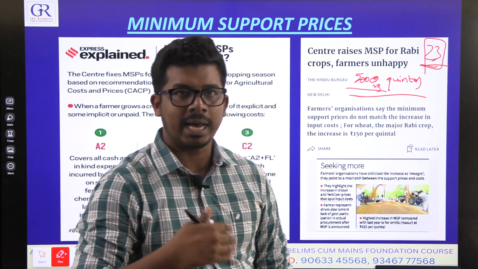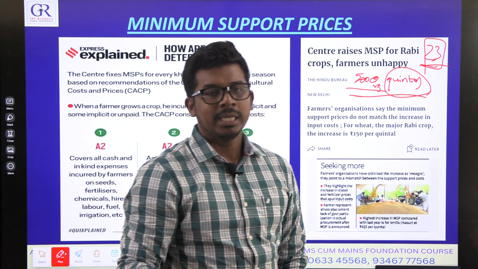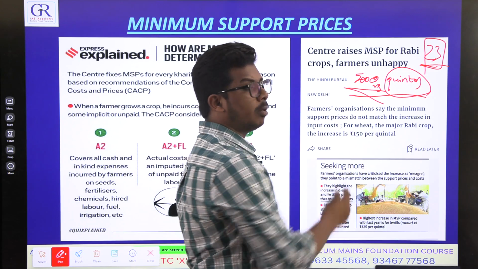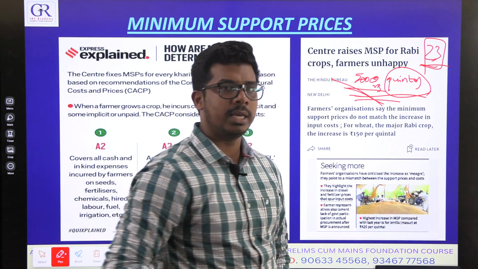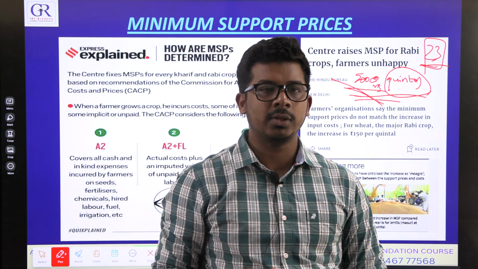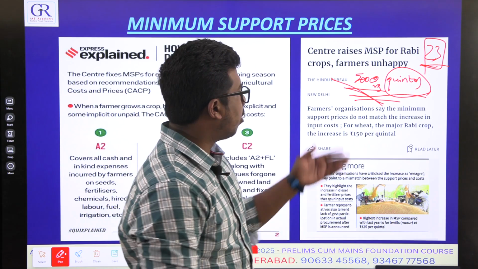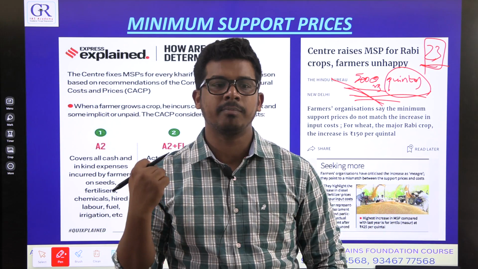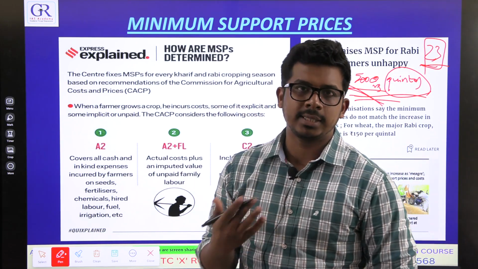After 3-4 months, he will harvest the rice. Now he will take the rice to the market. If he gets less than 5,000, he will go to the government, and because the government has already issued the minimum support price, he will get this 5,000 for however many quintals he brings. If he gets more than 5,000 in the market itself, he does not sell it to the government, he will sell in the market. So just to secure the minimum income for the farmer, the government is assuring minimum income security to the farmer: minimum support prices. To support the farmer with minimum income, the government announces this every agricultural season.